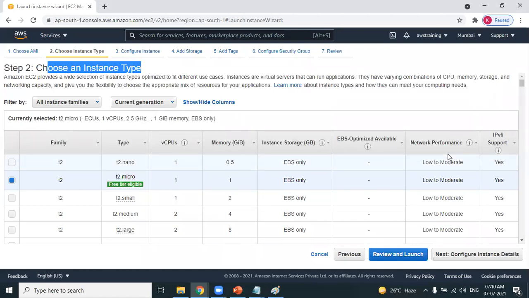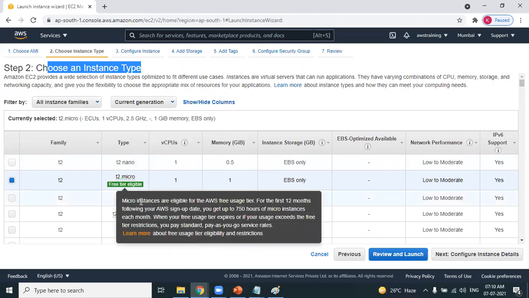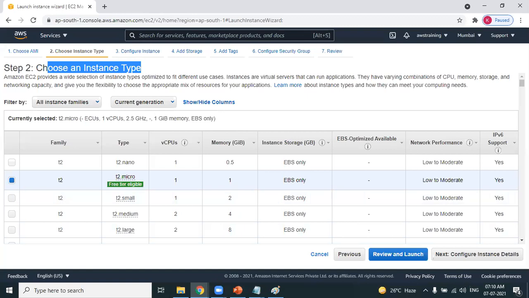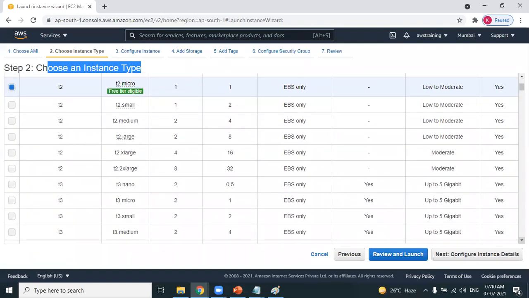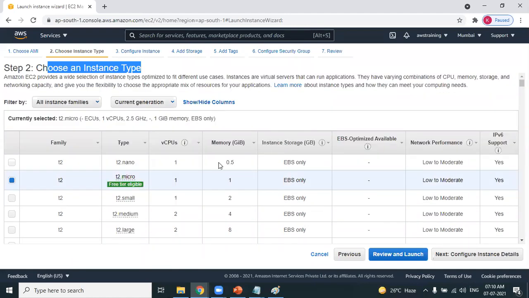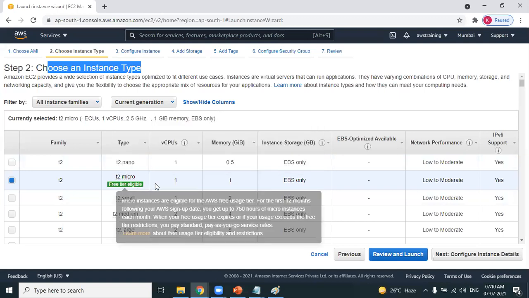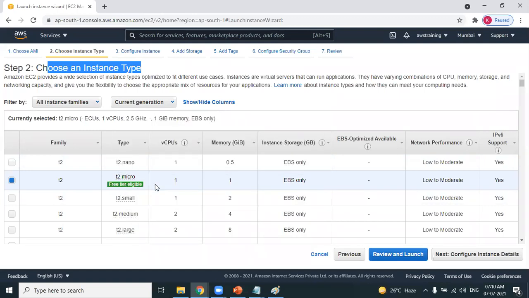AWS provides different types of instances. T2 nano instances, T2 micro, T2 small, T2 medium. There are different types of instances. T2 small. Look at this, large, extra large. Out of which the only instance which is eligible for free tier, please observe, is T2 micro instances. You have no other option. You have to select T2 micro. The Windows machine we are creating is of what type of instance? It is a T2 micro instance. What does that mean? It comes with one CPU and one memory. Memory is nothing but RAM.